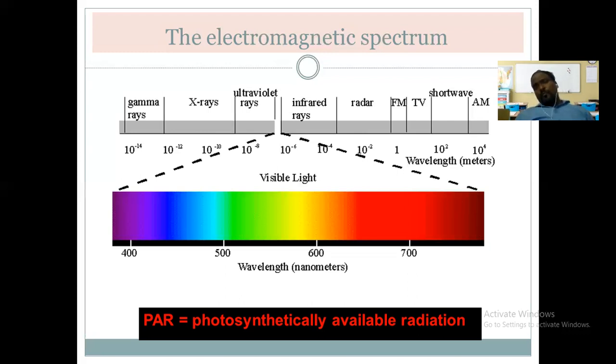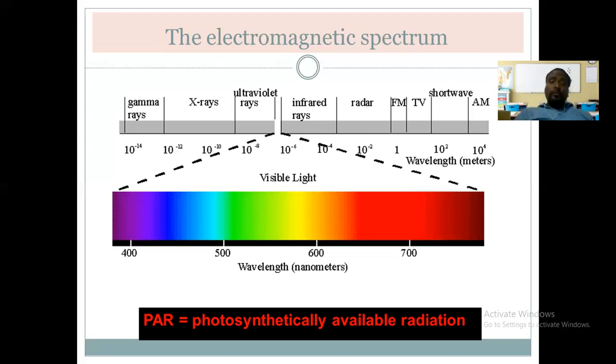How many types of radiations are there? There are different types of radiations, based on their wavelength. As the wavelength of the light increases, the energy from that light will be less, and as the wavelength decreases, the energy from that light will be higher. Gamma rays have very high energy, which could not be tolerated by the plant. X-rays and ultraviolet rays also could not be tolerated by the plant. There could be damage to the chlorophyll and all other molecules of the plant.